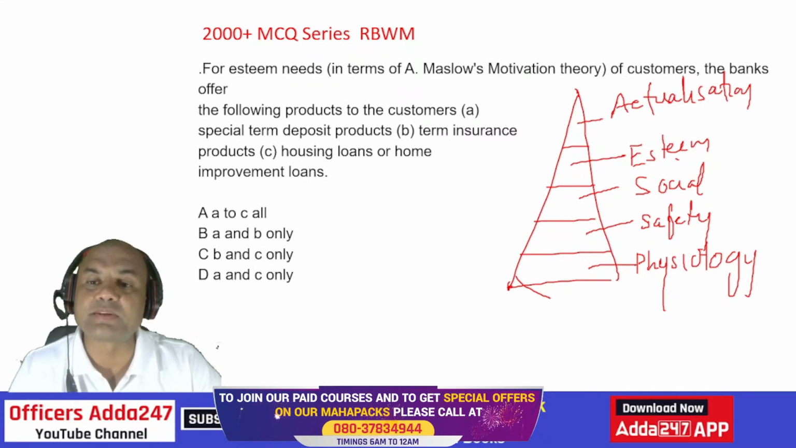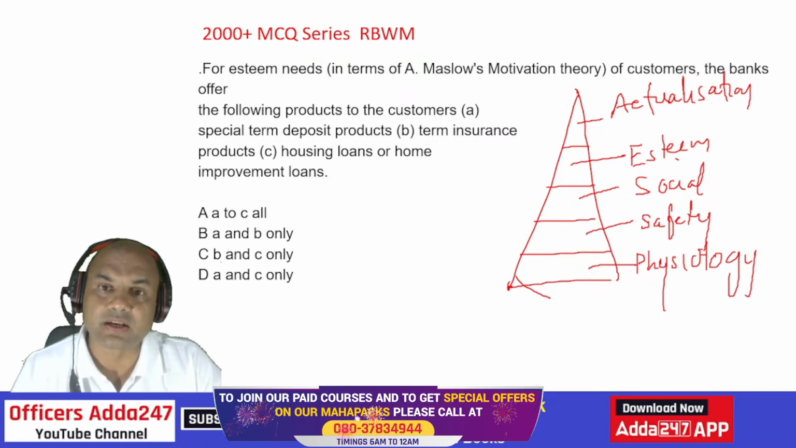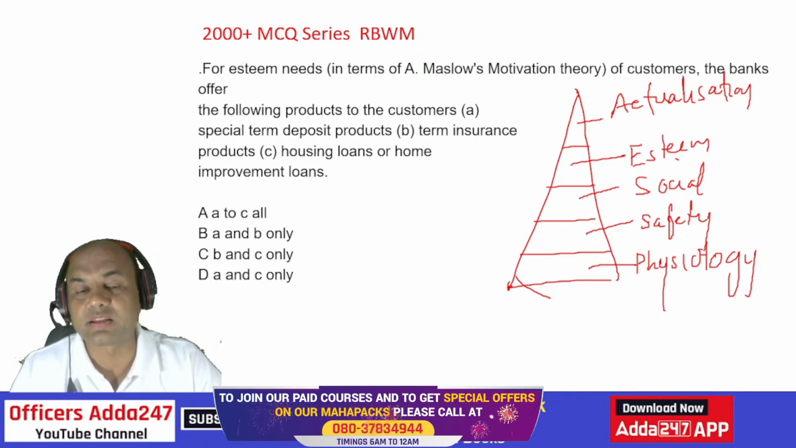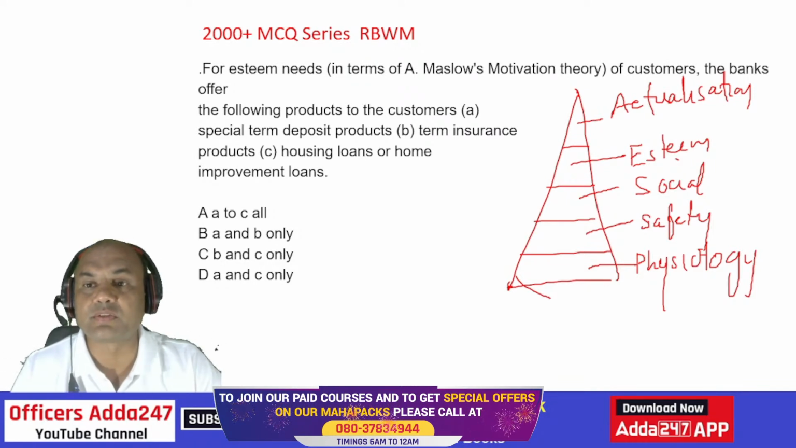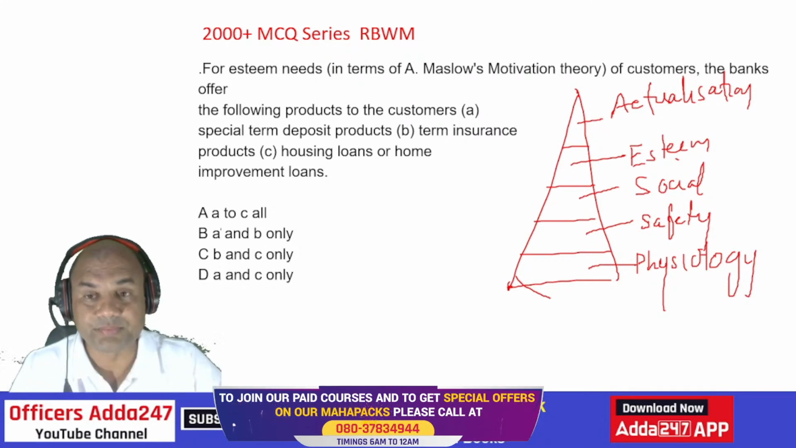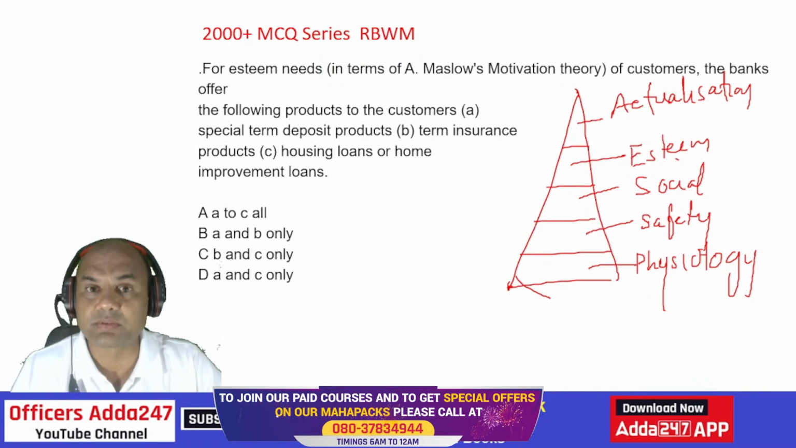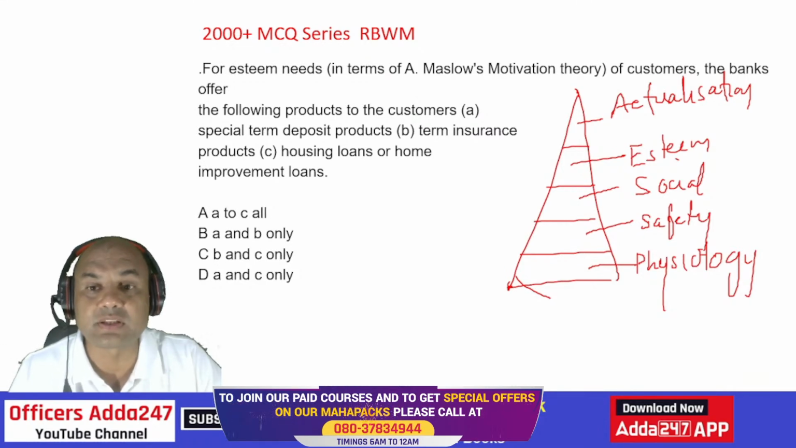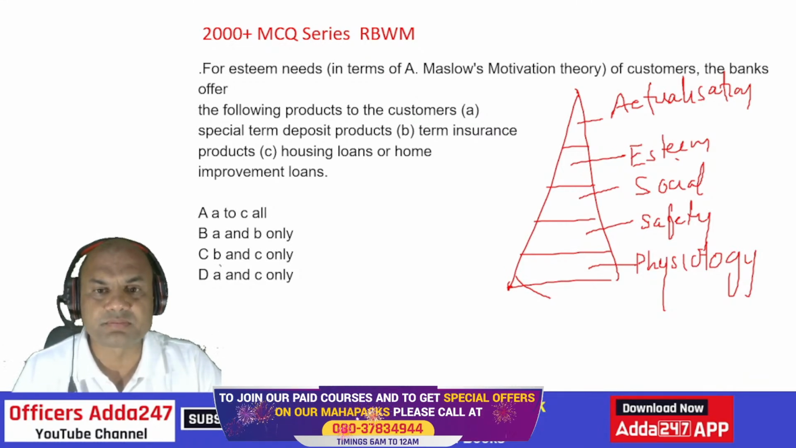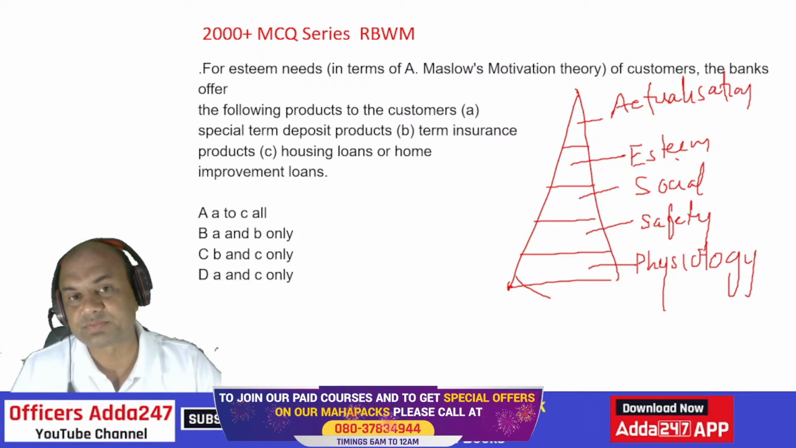So typically, as per these stages, we have to design the products for the bank so that the customers are targeted in the right way. For esteem needs of the customers, the banks offer the following products. Which are those? Special term deposit products, term insurance products, housing loans and house improvement loans. For esteem, this is a typical person who has a good salary, a high package. So what do we offer to them? Special term deposit, term insurance products, housing loans or home improvement loans.